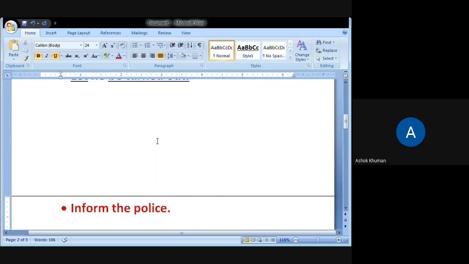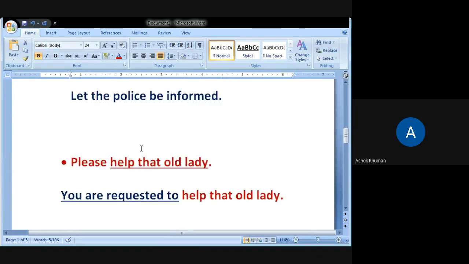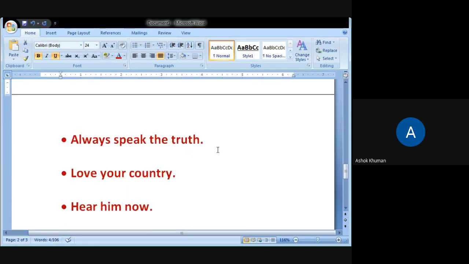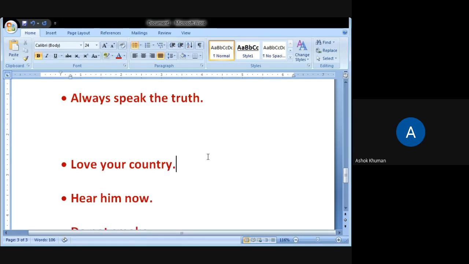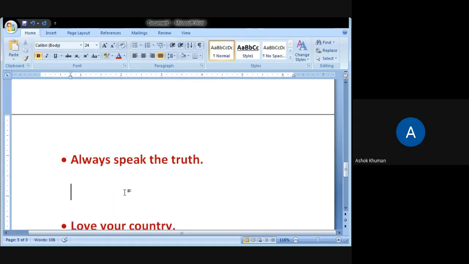So we have discussed let means order and request. Now moving to suggestion. What would be in the suggestion? Yes, truth. See, this is always, is an adverb.